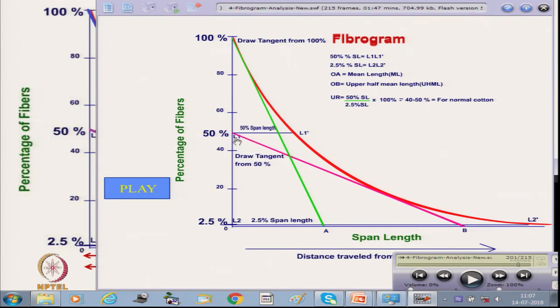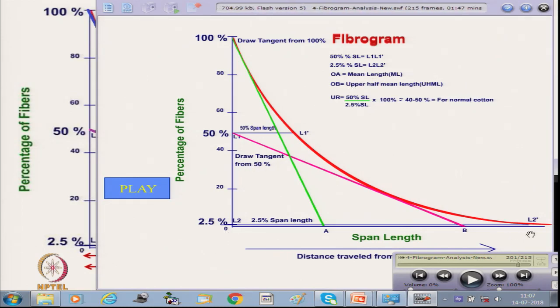The 50% span length is L1 dash, and the 2.5% span length is L2 dash. OA is the mean length and OB is the upper half mean length.